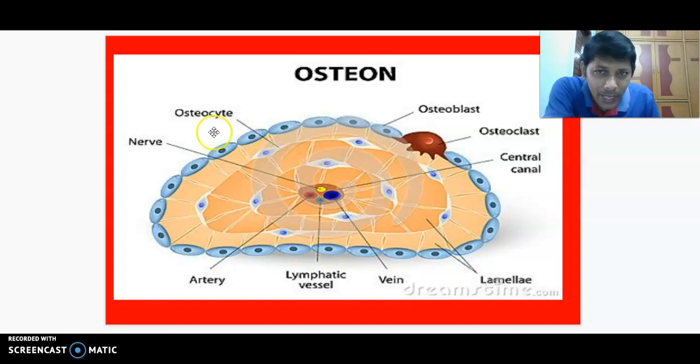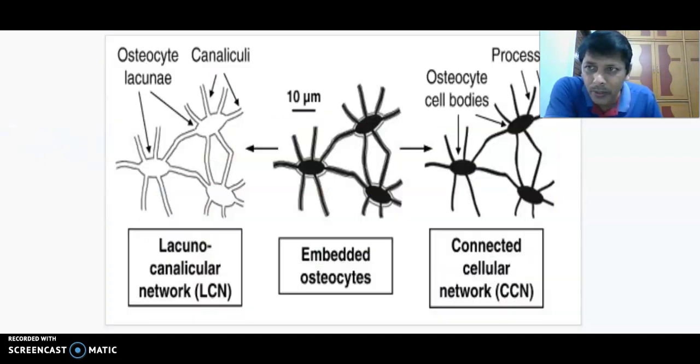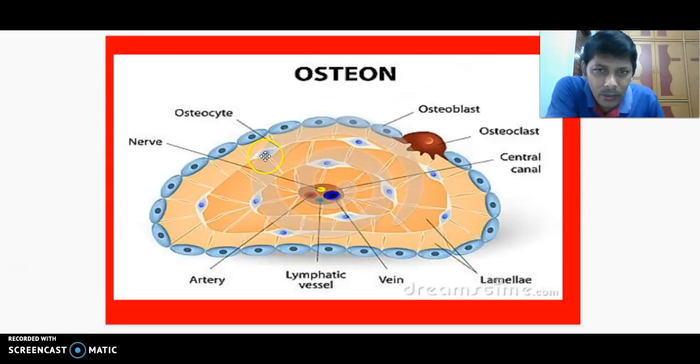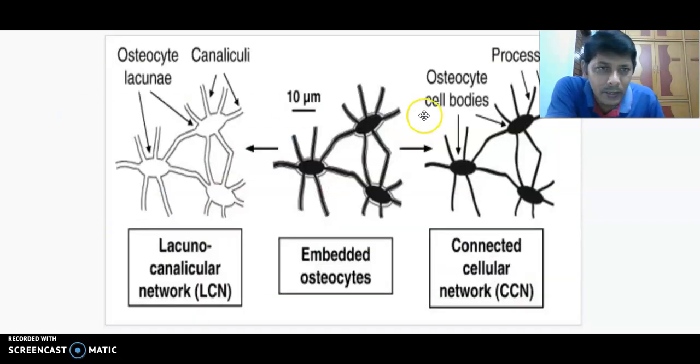Inside this lacuna, I will show you a very useful diagram here. This is the lacuna, plural lacunae. Osteocyte lacunae, because look at this one. This is the bone cell, the osteocyte. This is the structure of the osteocyte.